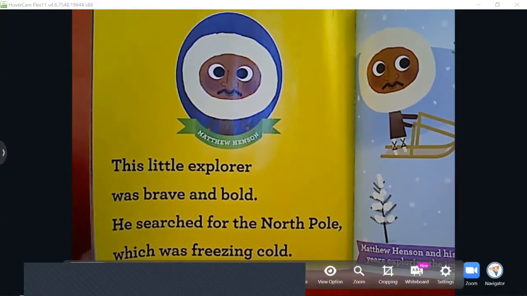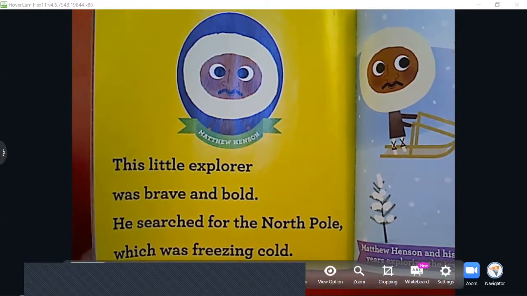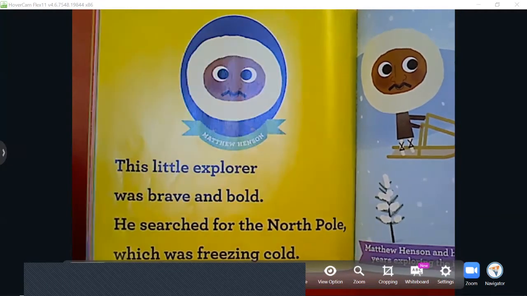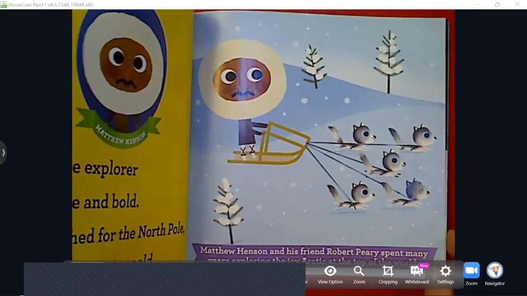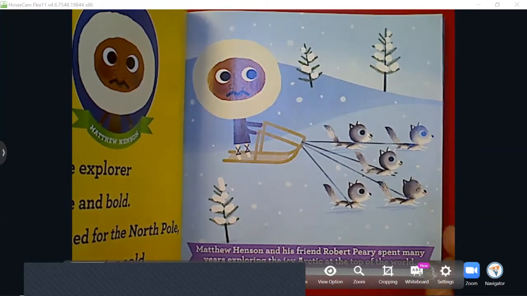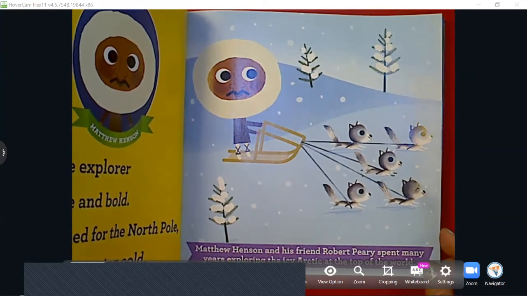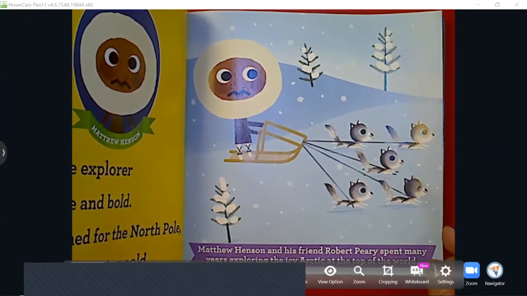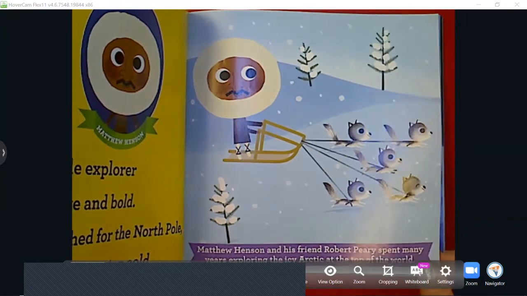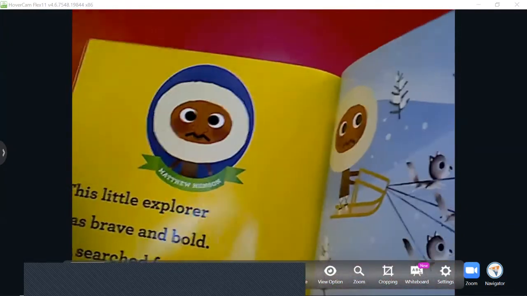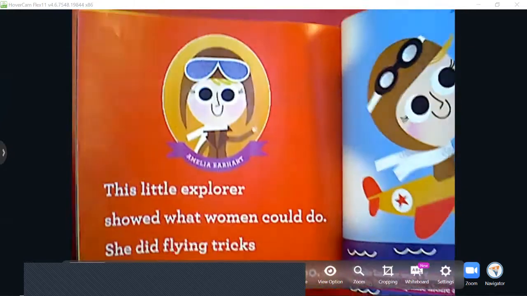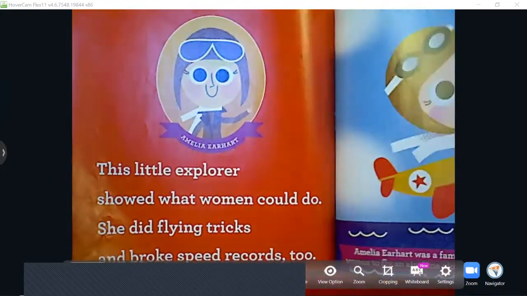This little explorer was brave and bold. He searched for the North Pole, which was freezing cold. Matthew Henson and his friend Robert Peary spent many years exploring the icy Arctic at the top of the world. He looked for the North Pole. That's where Santa Claus lives, if you believe in Santa.